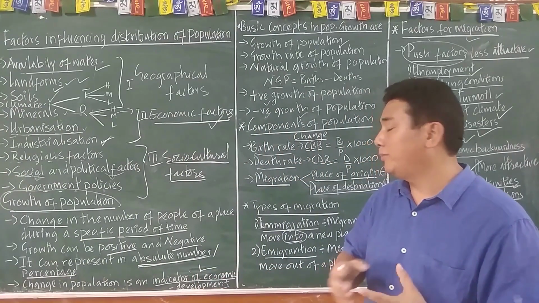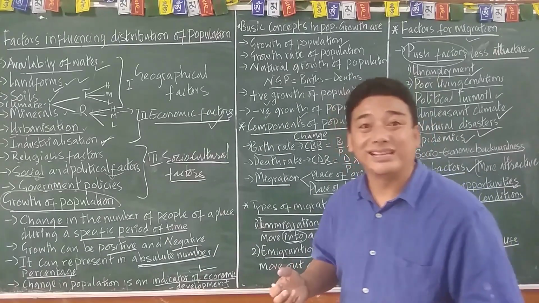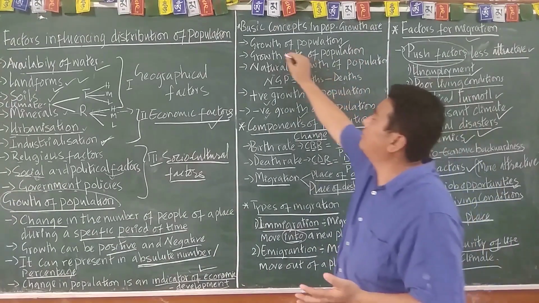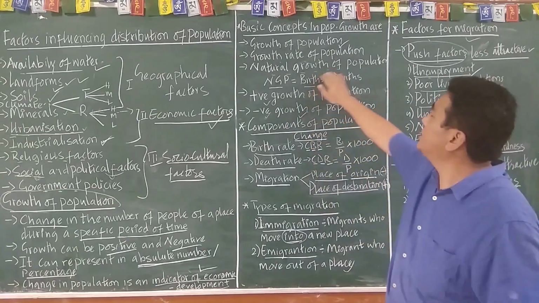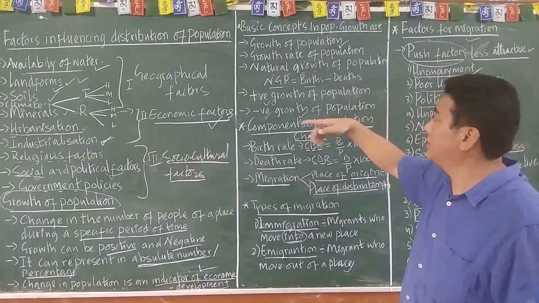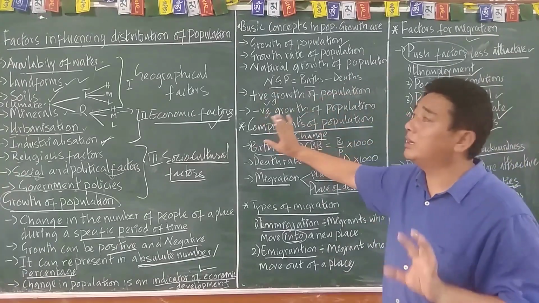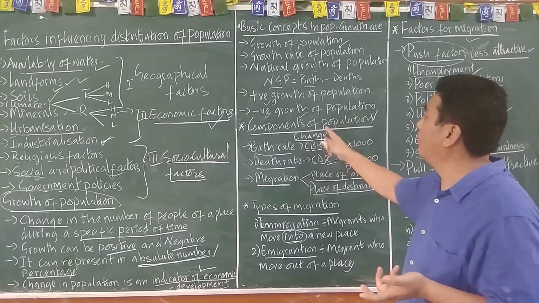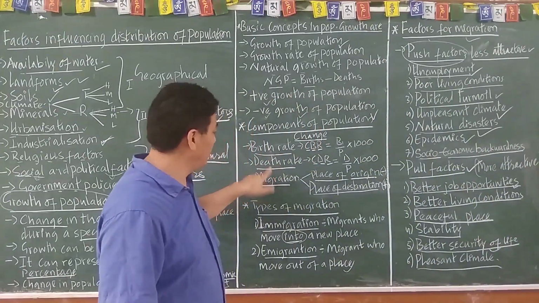That is the basic concept of population growth, growth rate of population, massive growth, positive growth of population and negative growth of population. Now the components of population: birth rate, death rate, and migration.